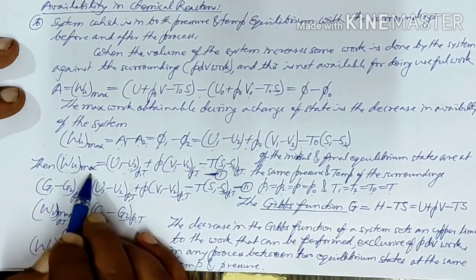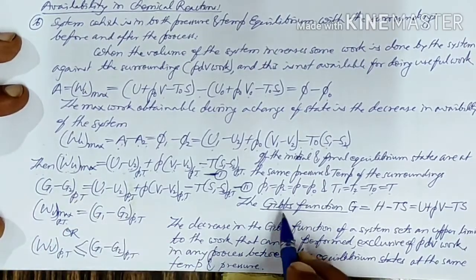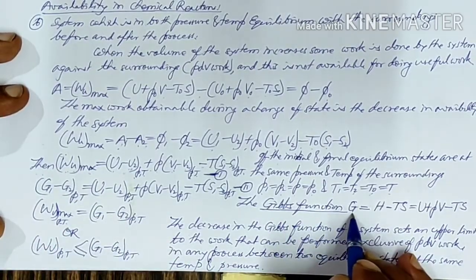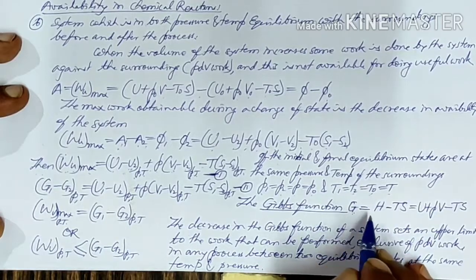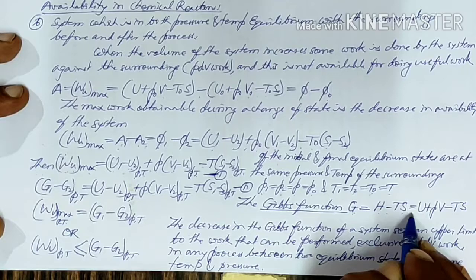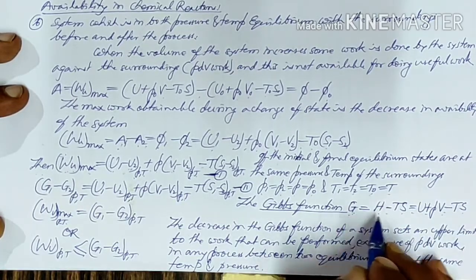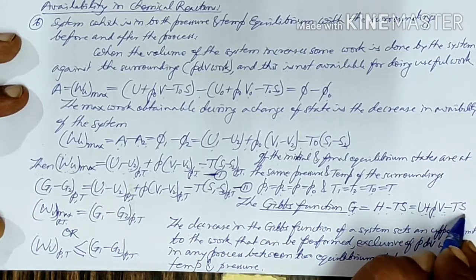So this is the maximum work we will get if we define the Gibbs function G as a property. G equals H minus TS, or H we can write as U plus PV minus TS. So G equals U plus PV minus TS.